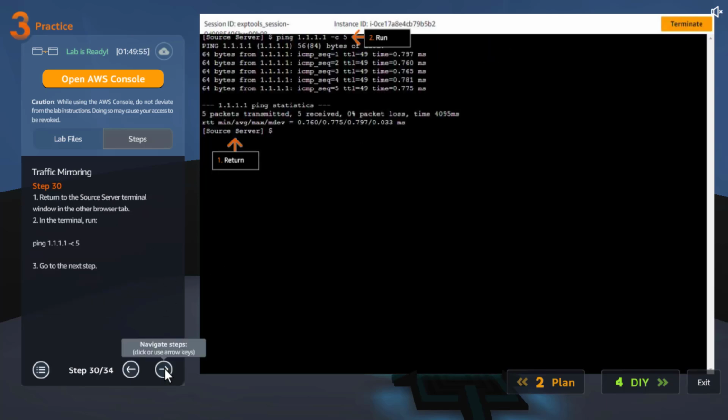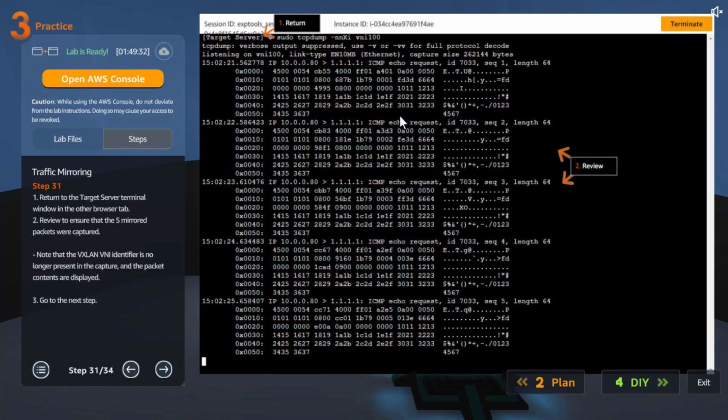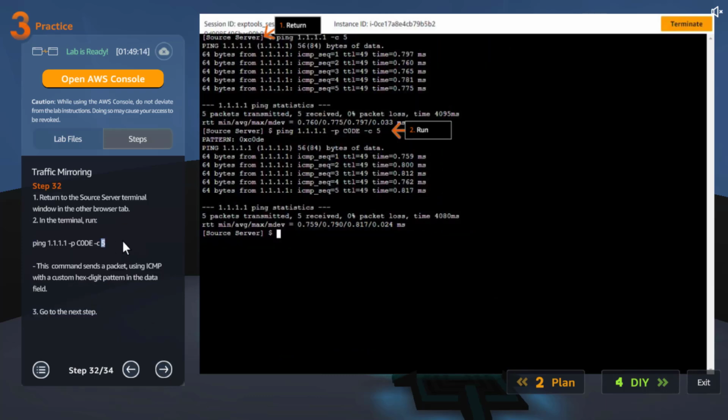Okay, interesting. I think there is so much to learn about networking and so on. That's fine. I think I just want to learn overall. And then let's go to source and let's again try to generate some traffic. Ping that, and now as soon as you ping that, run it. Once you run it, now you can see it is showing you traffic. I think that's what we did by running that one. The VXLAN VNI identifier is no longer present in the capture and the packet contents are displayed. Okay, which is nice. And then let's go ahead and generate more.